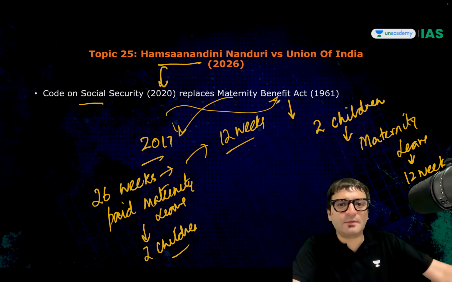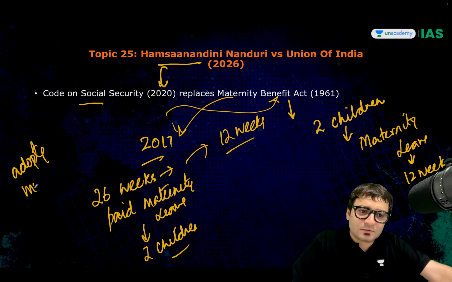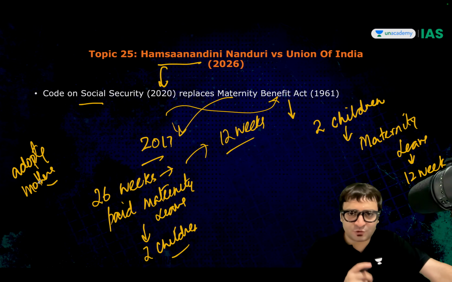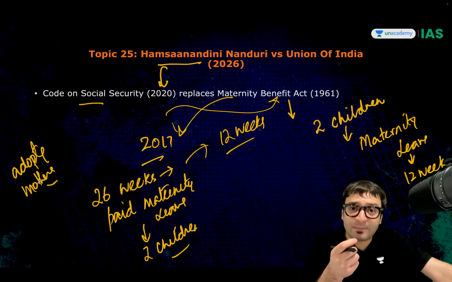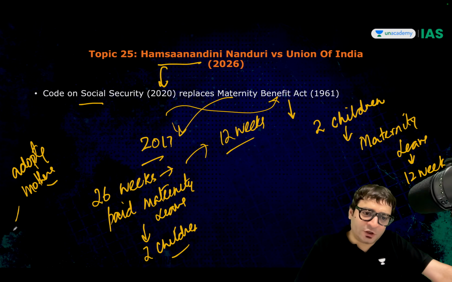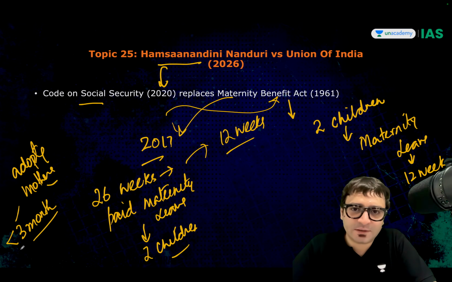And these rules say, what about adopting mothers? I'm not a biological mother. I have not given birth to this child. If I had given birth to this child, I would have been entitled to 12 weeks or 26 weeks of paid maternity leave. But I'm an adopting mother. I'm adopting a child. Rule said if you're adopting a child who is less than 3 months old, you will get 12 weeks of paid maternity leave. But if you're adopting a child who is more than 3 months old, you will not get the leave.